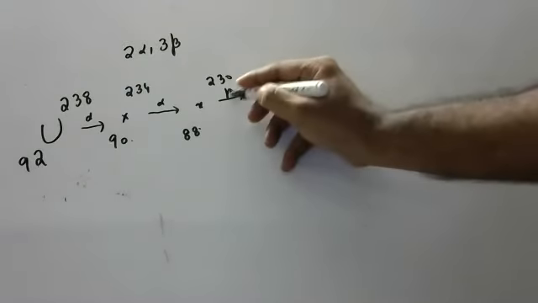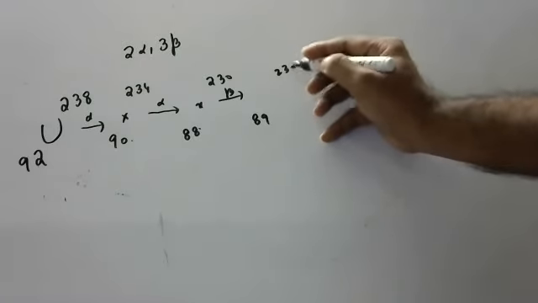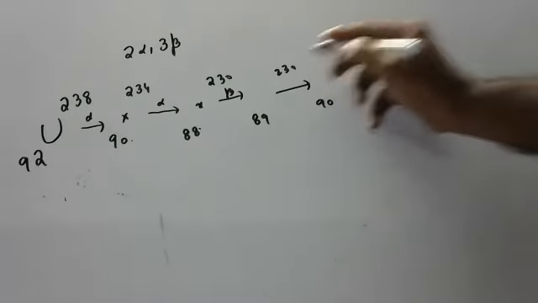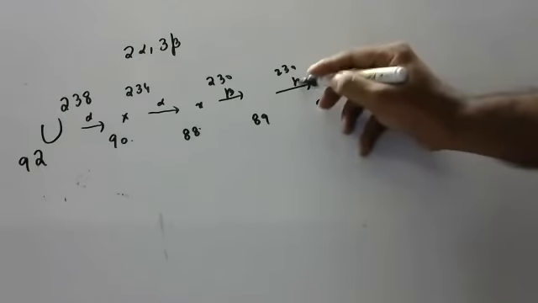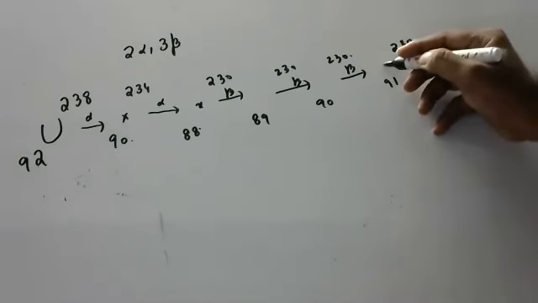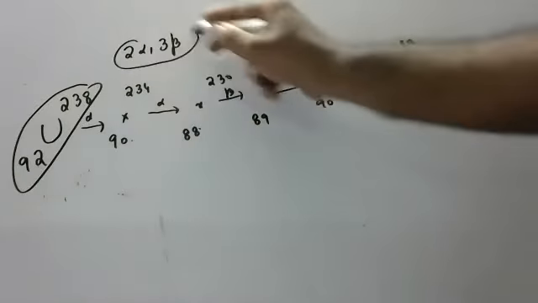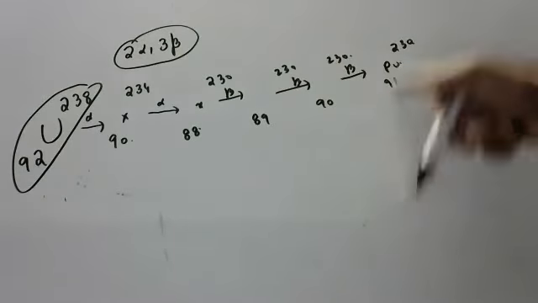After emitting one beta particle, atomic number will increase to 89, actinium, and mass number won't change. Again, after emitting one more beta particle, 89 will become 90, 230 will remain 230. Again, after emitting one more beta particle, children, it will become 91, 230. So it is becoming a 91 element, children. Like this, the last question in the exam: uranium 92, 238 is there. After emitting two alpha and three beta particles, the resulting element will have what atomic number and mass number? Atomic number is 91, mass number is 230.